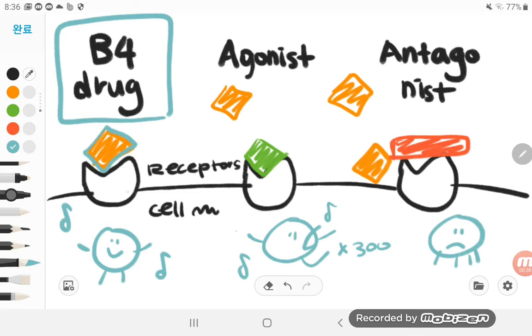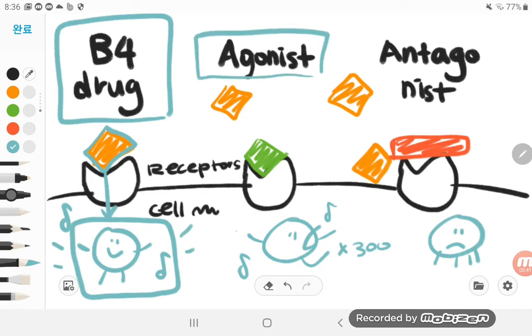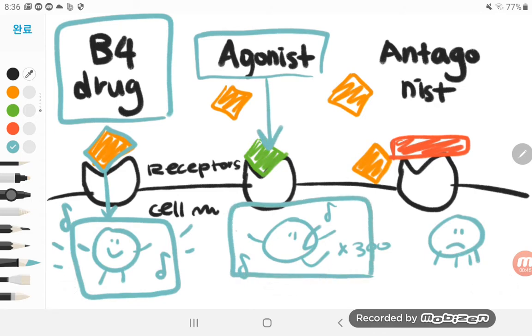binding to the receptor, and when it binds to it, we can see the cell activity going up. And then with an agonist, it actually enhances the cell activity. So our cell before the drug is just dancing at one fast dot level, but now it's dancing 300 times faster than normal.